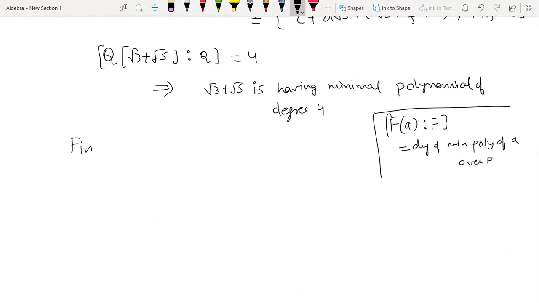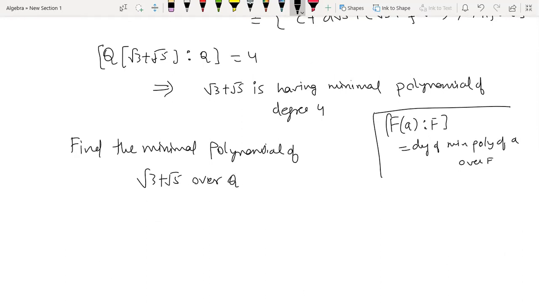Now if I ask you, find the minimal polynomial of square root 3 plus square root 5 over Q. If this is a question, we already know it's going to be some polynomial of degree 4. So how can you find that? It's not that straightforward. It's like a reverse construction you have to do. So usually हमें polynomial given होता है, हमें उसके roots find करने होते हैं. यहाँ पे हमें एक root पता है, हमें उसका polynomial find करना है. So there are two ways actually to do that. I'll tell you one way first and later I will ask you what can be the other way.